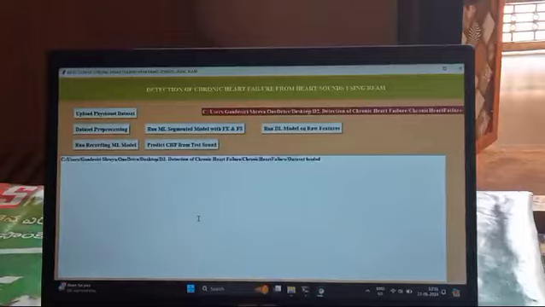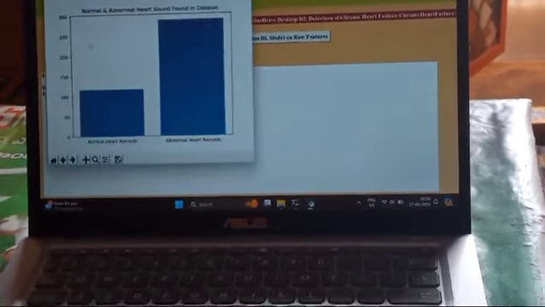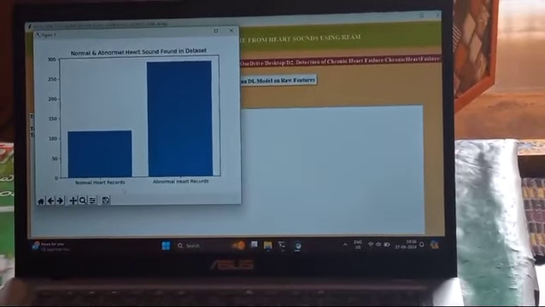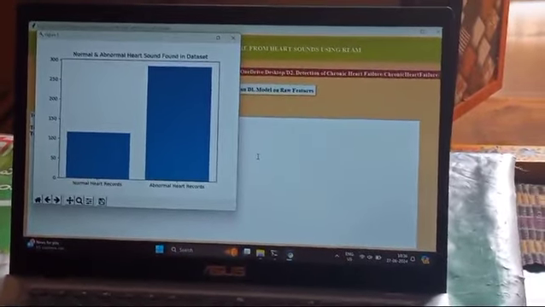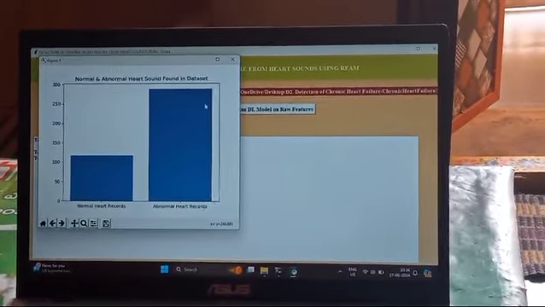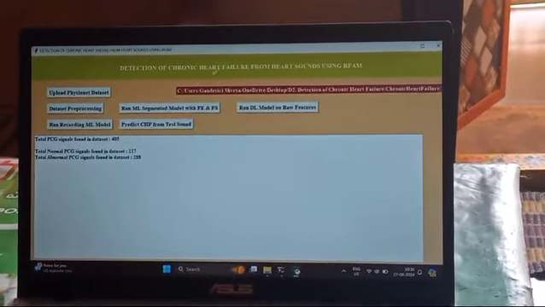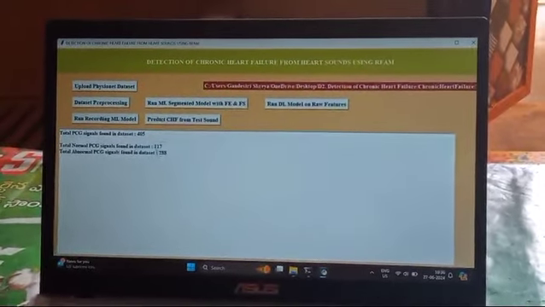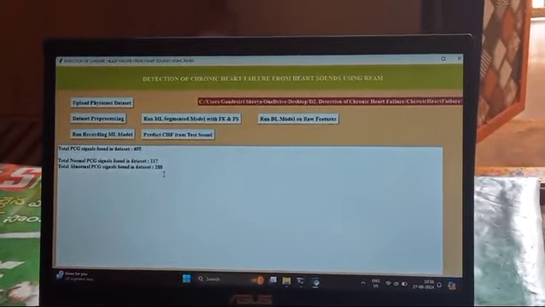After uploading that, we are supposed to pre-process. The process of ML is that we are supposed to pre-process the data, because the dataset may be anything, right? It shows the normal heart records and abnormal heart records according to my dataset. Whatever data you upload, it shows the variations in this way. You can also see it in numerical format: the normal count is 117 and abnormal is 288.